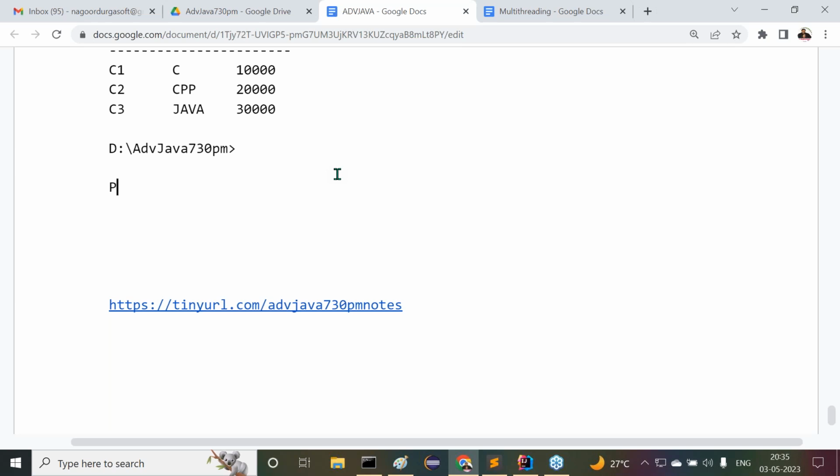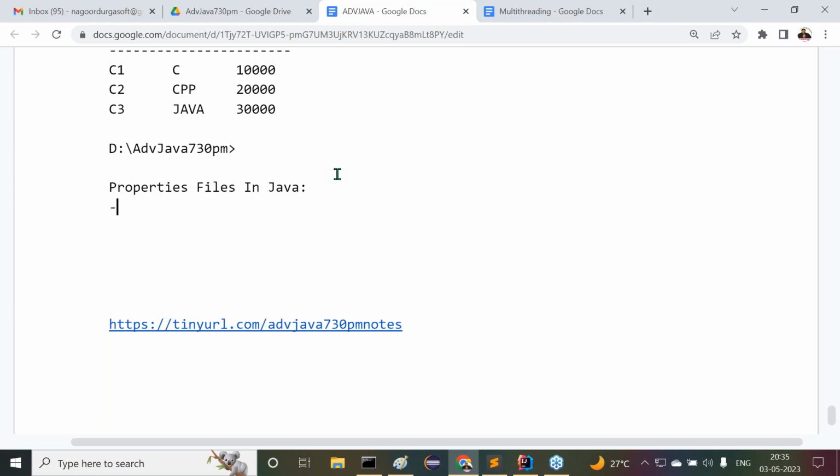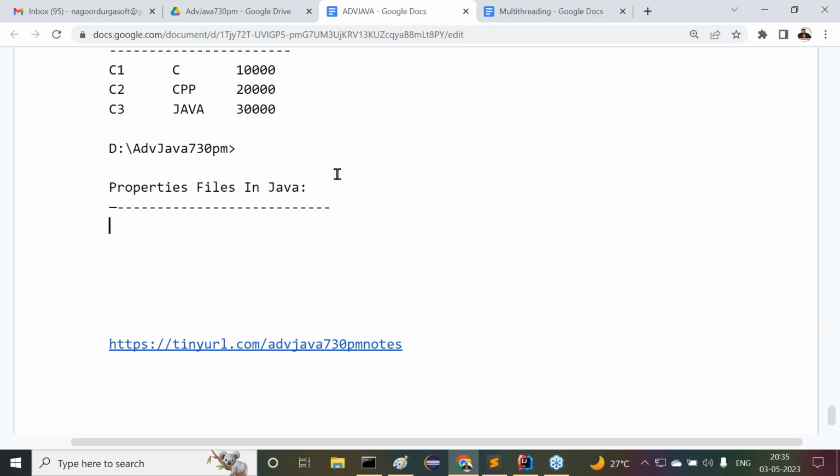Right, sir. Next one is properties files in Java. Properties files in Java. Right, sir, observe carefully. Understand it. What exactly are the properties files in Java?